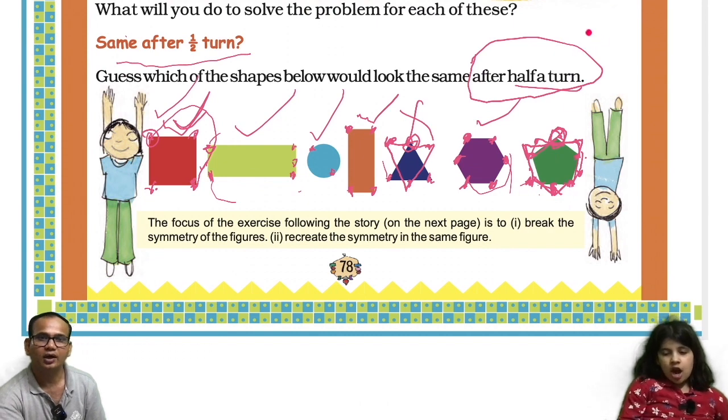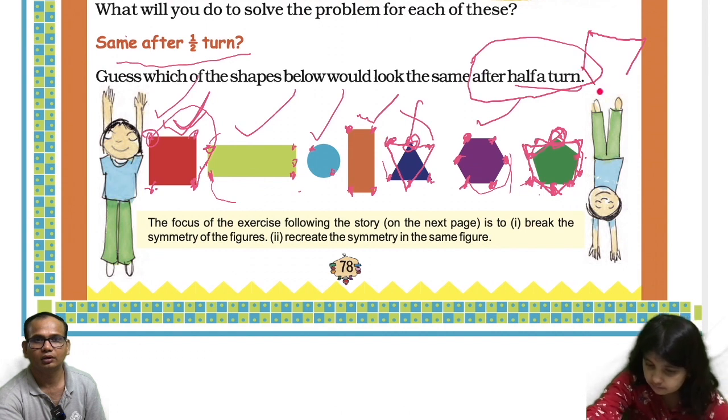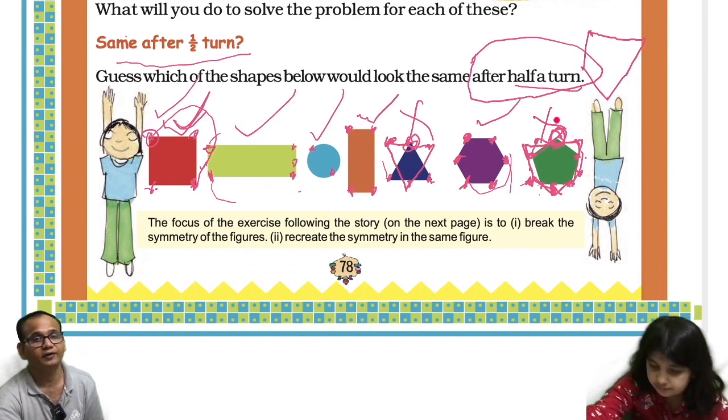Okay, next. So I'll draw it here. Next. It will look like. Next. You are feeling sleepy? So this will look like this. So this will not be the same after half a turn.